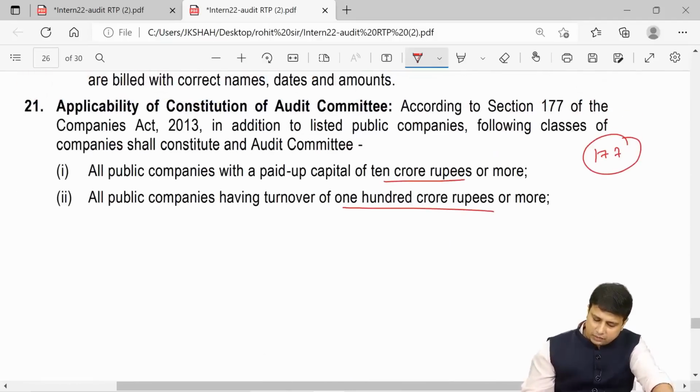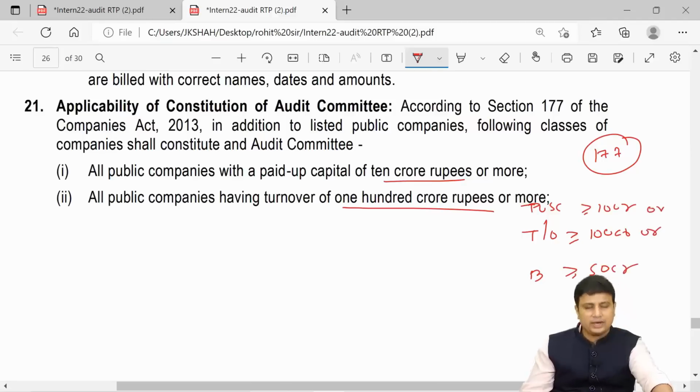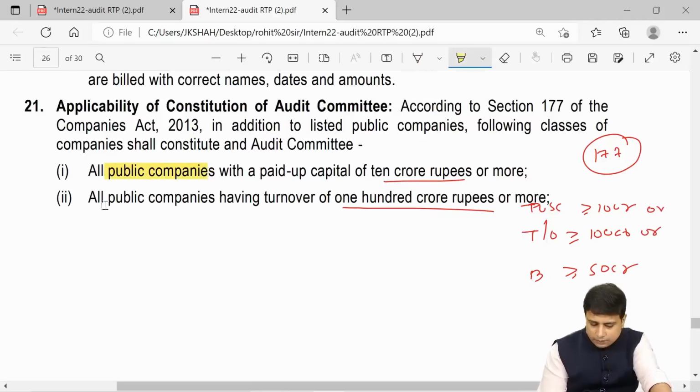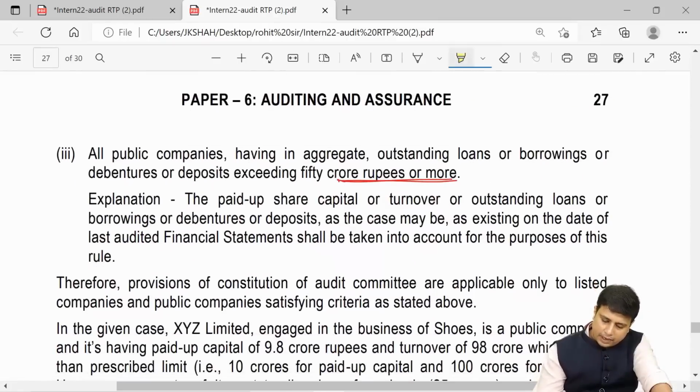So once again, turnover is 100 crores or more, paid up share capital is 10 crores or more, and borrowings is 50 crores or more. So this is an OR condition. If either of them is satisfied, it will apply. However, it applies only to public companies and not to private companies. Make a note, my friends, this is applicable to only a public company and not a private company.